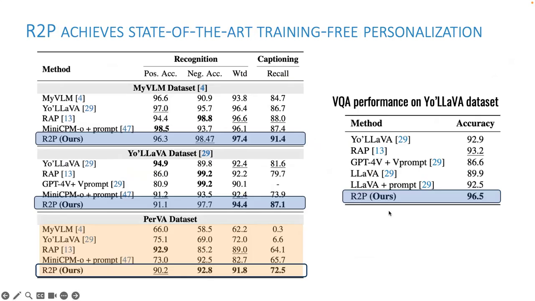Now, quantitatively also, R2P outperforms prior methods across multiple personalization benchmarks. On MyVLM and Yo'LLaVA, R2P matches or exceeds the strongest baselines. And importantly, on our own proposed PerVA dataset, which is much more challenging, R2P achieves over 90% accuracy, a clear margin over existing methods. So qualitatively, we saw that it can disambiguate similar concepts, and quantitatively, we see that it generalizes across datasets, establishing R2P as the state of the art for training-free personalization.